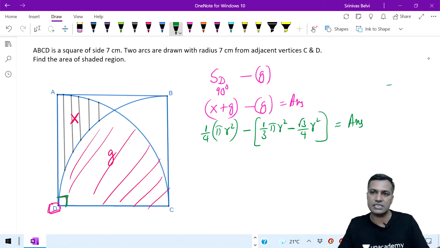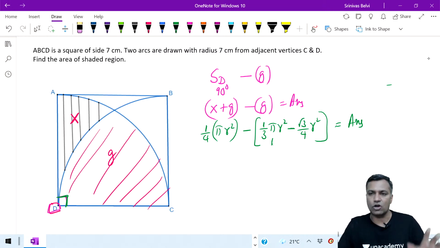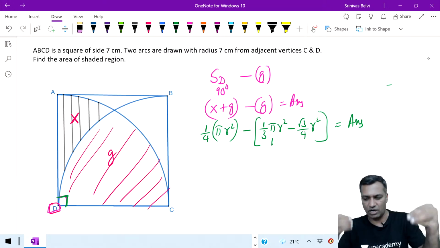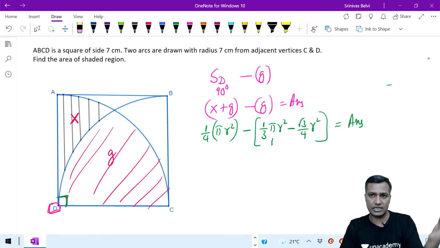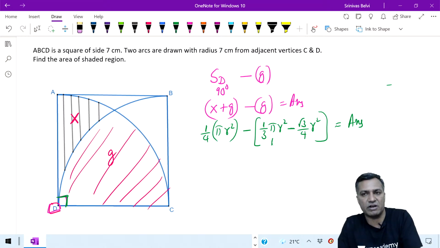What is the value of r here? 7. Because there is a pi here, you can club these two terms together and keep the other separate and work it out, and you will get some answer. Of course, there will be certain options given and you have to match with how they have done it. Pi sometimes would have been taken as 22 by 7, sometimes they wouldn't have taken it. They would have left the pi as it is. Figure out how they have done it and find the answer.